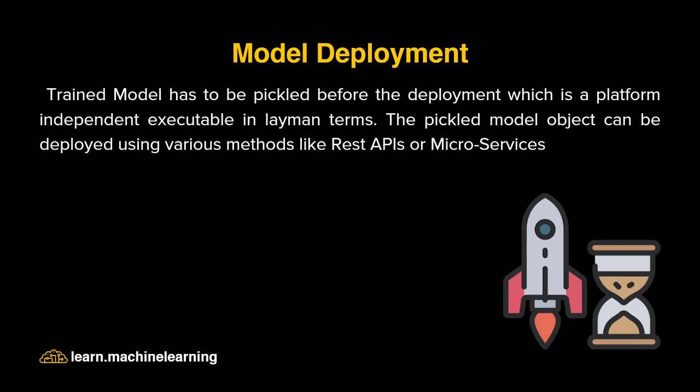So the trained model has to be pickled. You need to create a complete package of the trained model, and we try to deploy that. It can be anywhere. You can deploy it in your local servers or local system or on the cloud or anything, but it is important when you prepare the complete package in a container, so it can be executable on any platform. Let's take an example like Docker containers.